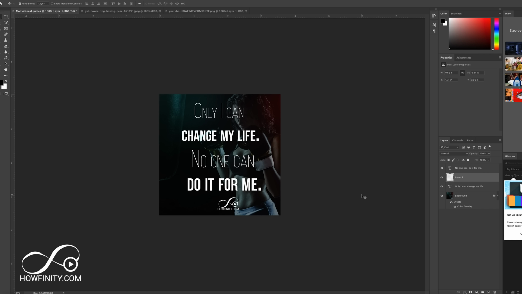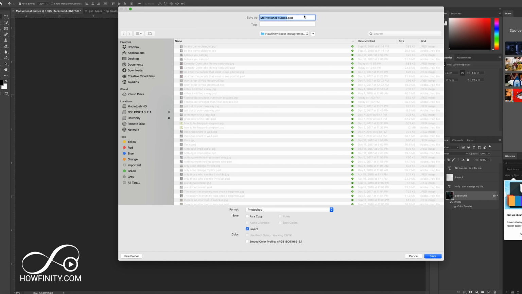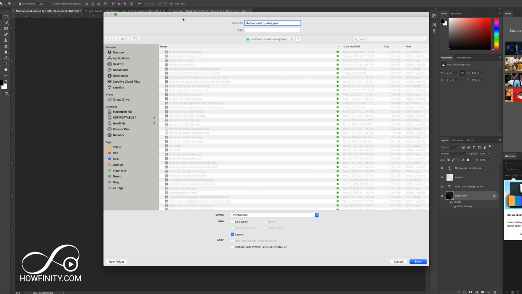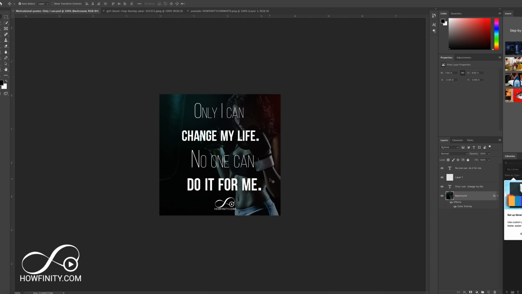Again, if I wanted to move it, I could go ahead and move it somewhere in the center of the image. And now let's say we're done with this and we want to post it. I'm going to go to File. I'm going to go to Save. First thing, I want to save it as a PSD. So motivational quotes, only I can. So I'm going to go ahead and call it that, only I can. I'm going to save it just so I have the editable file.